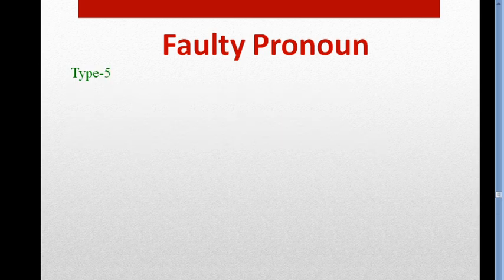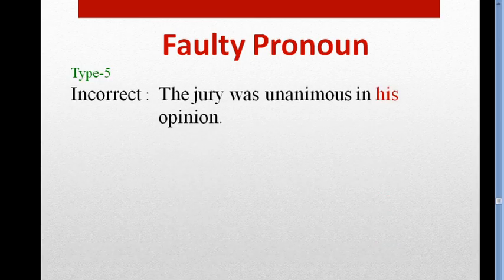The next one is, look at the example at first. The jury was unanimous in his opinion. The jury, look at the word the jury. It's a collective noun. You know what a collective noun is? The jury was unanimous in his opinion.